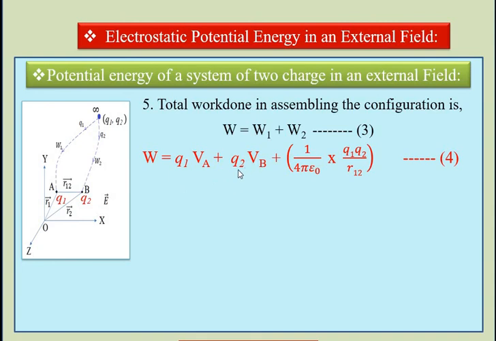So W2 equal to Q2 into VB plus 1 upon 4 pi epsilon 0 into Q1 Q2 divided by R12. Suppose this is equation number 4.